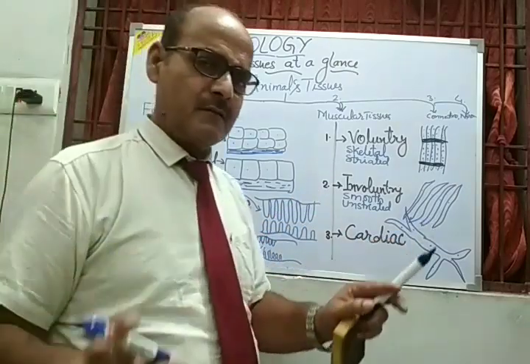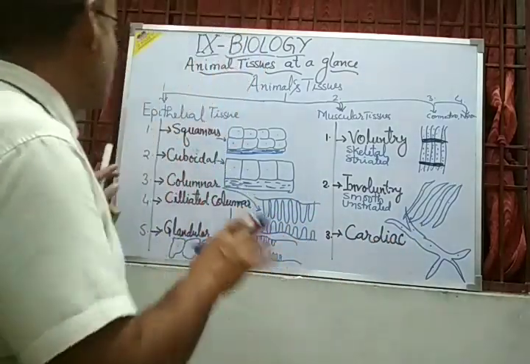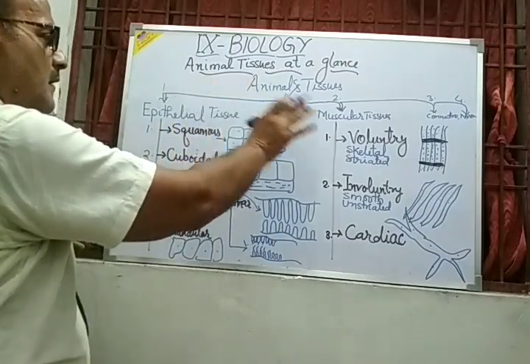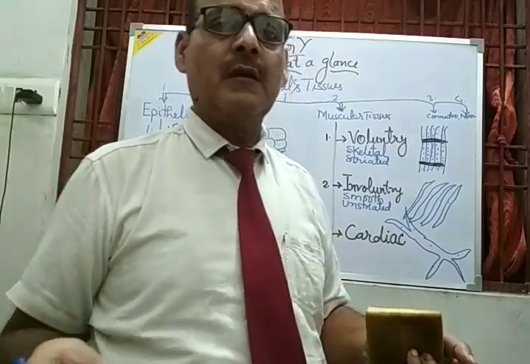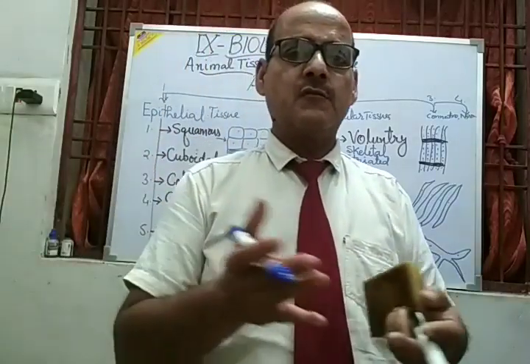So my dear students, this is all about these two types of animal tissue, that is the epithelial and muscular tissue. And in the next video, you will be able to learn about the connective tissue and nervous tissue in this speedy way.